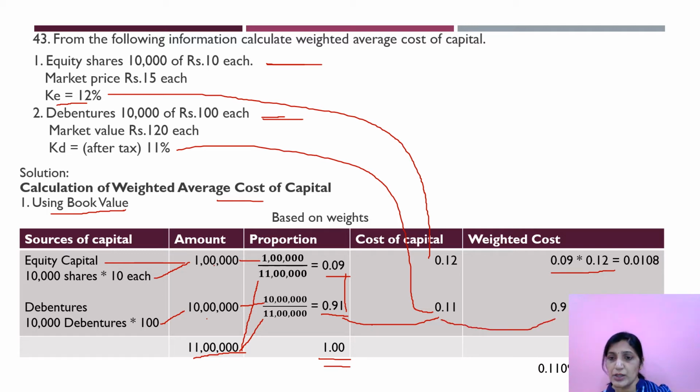You will get 0.1001. Now if you add this and this, you will get 0.1109. So as we are presenting everything in the form of percentage, 0.1109 into 100, you will get 11.09. Clear about this?